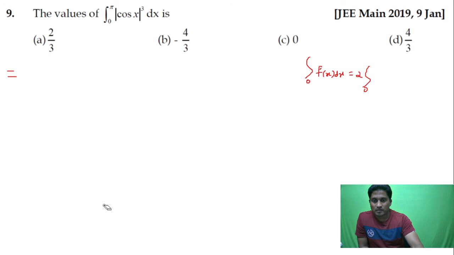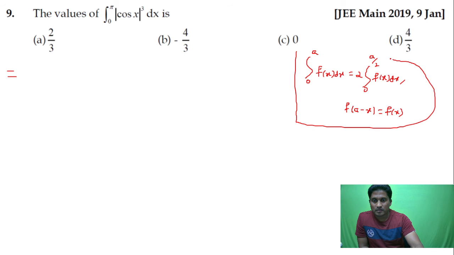0 to a can be written as 2 times 0 to a by 2 f of x dx. I can use this property if you change x to upper limit minus x, that is, you can use the property if f of a minus x is equal to f of x. That is, if you change x to upper limit minus x, you should get back the same thing.